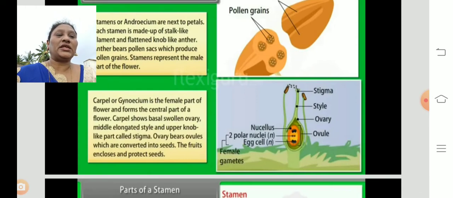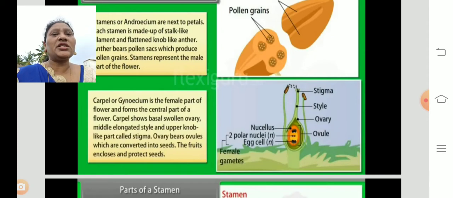Here you can see the stigma, style, ovary and ovules. The stigma receives the pollen grains and facilitates pollination.